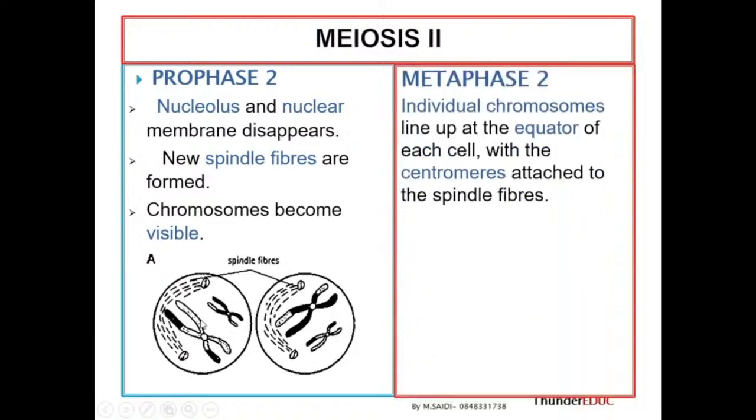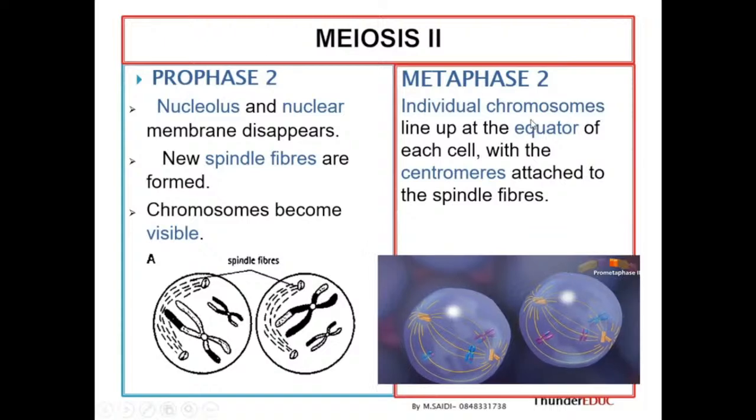Yes. So now in metaphase 2, the individual chromosomes line up here. Individual chromosomes align along the equator singly or individually. On the other side, we say that chromosomes align along the equator in homologous pairs and randomly. Here they align along the equator singly or individually. So you have to know the difference. Sometimes you are asked the difference between meiosis 1 and meiosis 2. You can use the process to differentiate between the two.